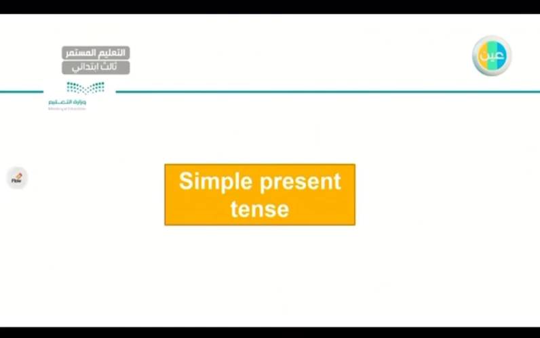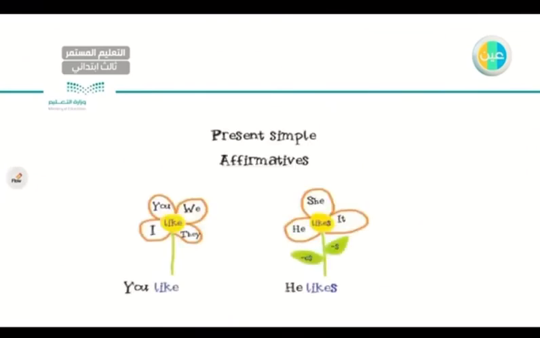Also, we talked about simple present tense. Let's talk about it more. If you can remember, I divided it into two flowers. To your left, I have I, you, we, they. We use them with verbs that have no S, no need for an S. I like, you like, we like. But to your right, I have he, she, and it. Let's say Fatima, Omar, or the cat. But I must have S here. He likes, she likes, and so on.